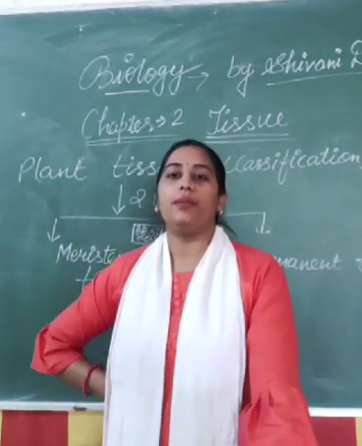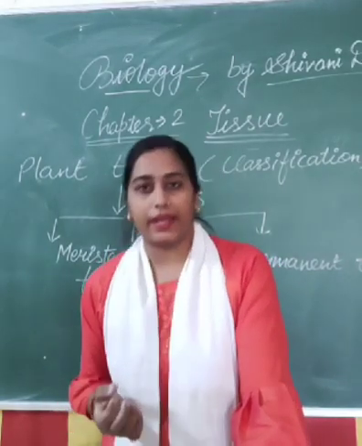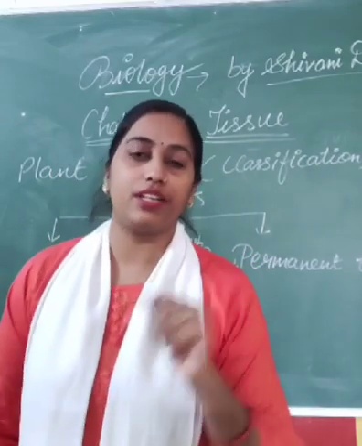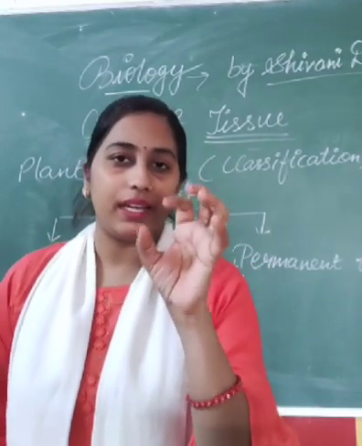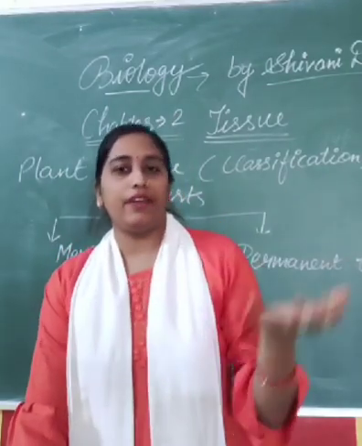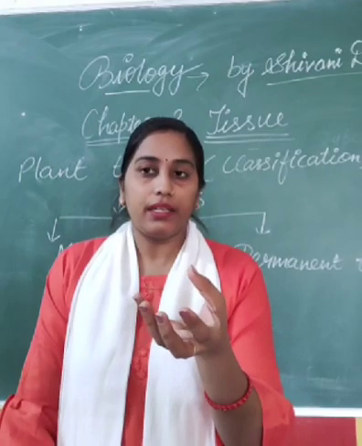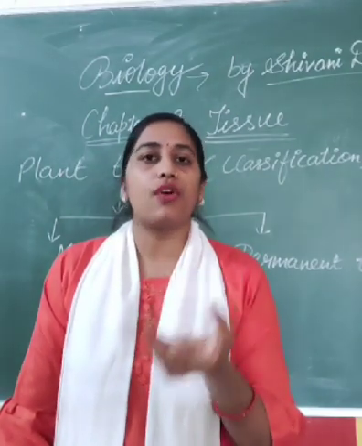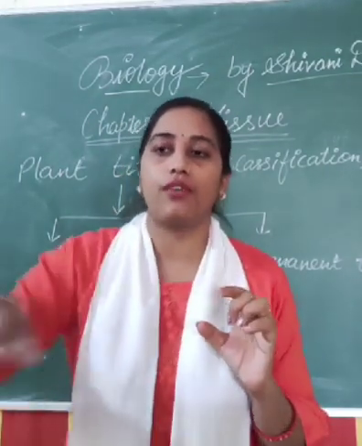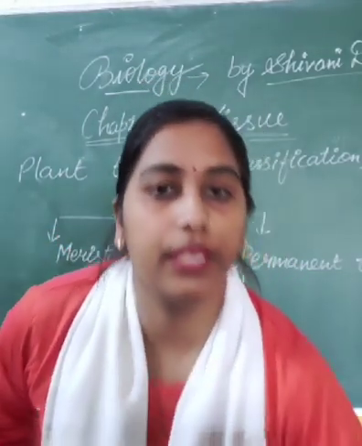Let's understand with the help of an example. If you want to observe meristematic cells or tissue, just take an onion bulb. We all have onions in our kitchen, right? Take an onion and one glass of water, filled like this.